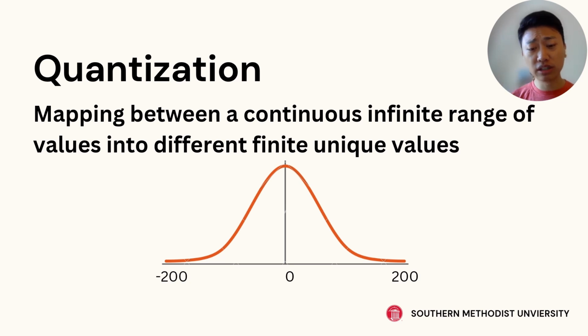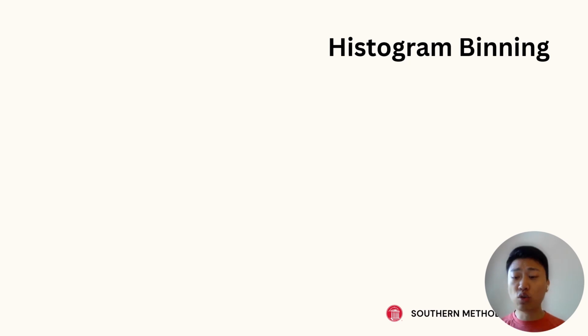We can put an unlimited amount of numbers in this distribution: 100, 101, 101.11, 101.11 to infinity. So there are infinitely many numbers we can use to represent this distribution, which takes infinite memory. So how do we quantize this distribution? We can only use a finite amount of discrete values to represent it. So that's what it means to quantize.